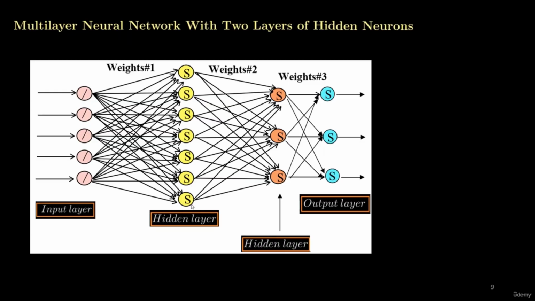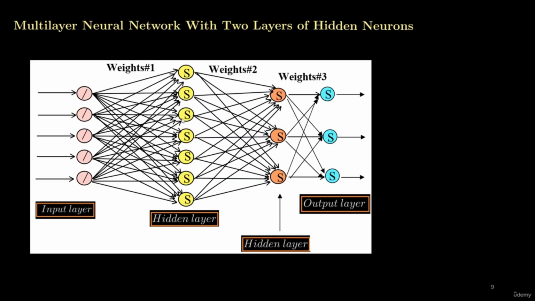This is our first hidden layer with 1, 2, 3, 4, 5, 6, 7 perceptrons, and here we have 3 perceptrons in our second hidden layer. Similarly, in our output layer, we also have 3 neurons. Now, we see that every neuron is connected with the neurons in the previous layer and the next layer. That's why the neural network is also known as a fully connected layer. So this is a multi-layer neural network.